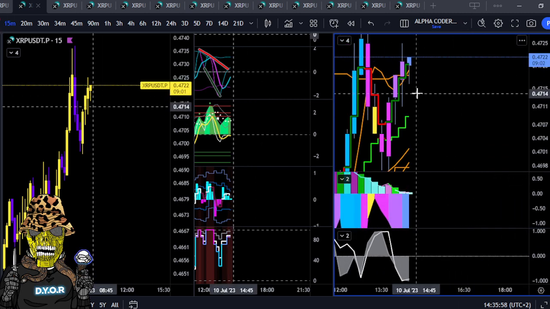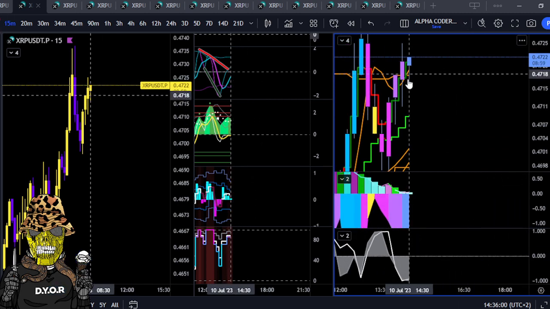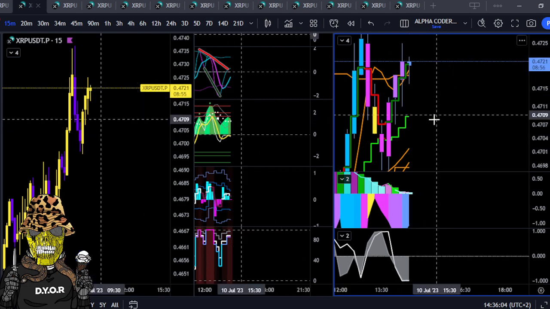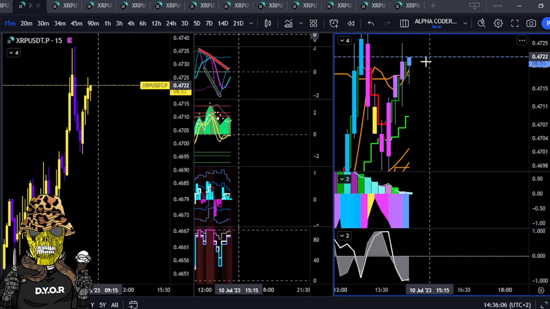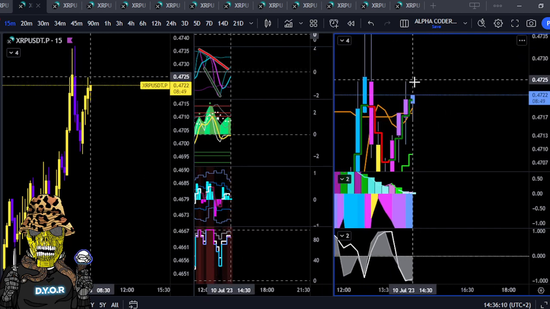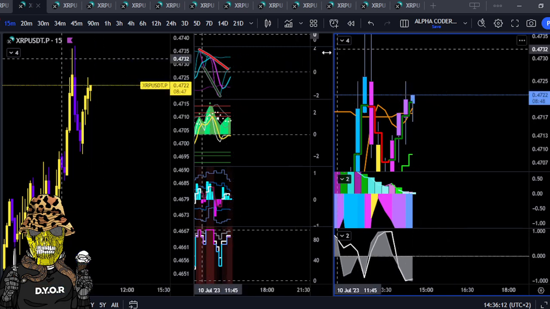We're going to look for the next print somewhere here. It is holding above this liquidity zone that we said, but for how long we don't know. We will find out. If it can get higher than this wick, it will break the hidden bear div that's sort of forming here on the returns on the next candle.